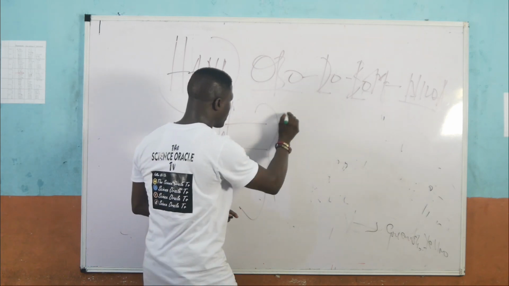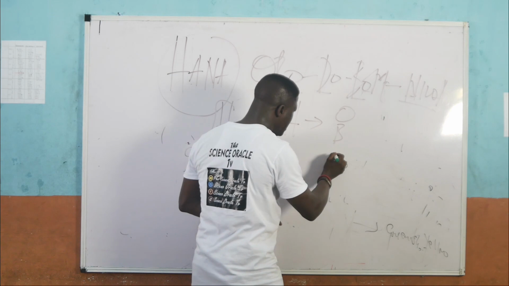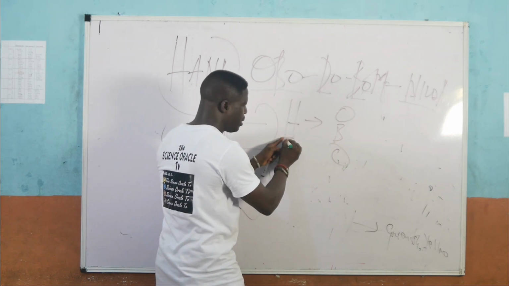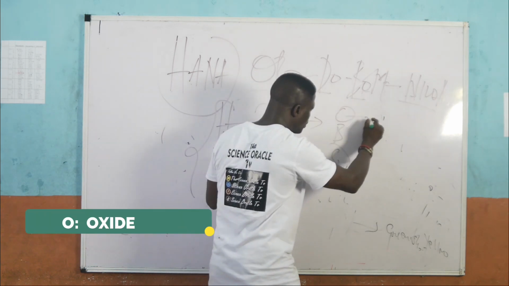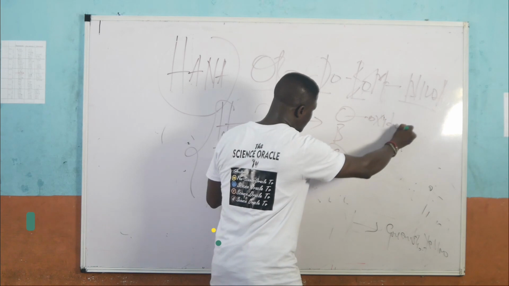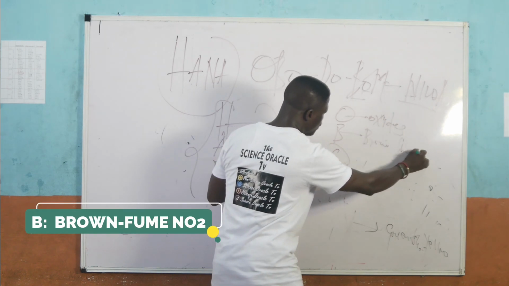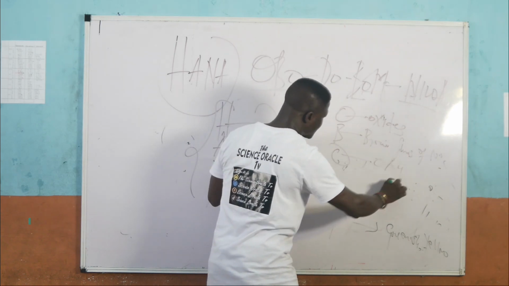Whereas Obo corresponds with the heavy metal, meaning that when the salt of a heavy metal is heated, it tends to decompose to produce the oxides, the brown fumes of NO2, then the last one is called oxygen.